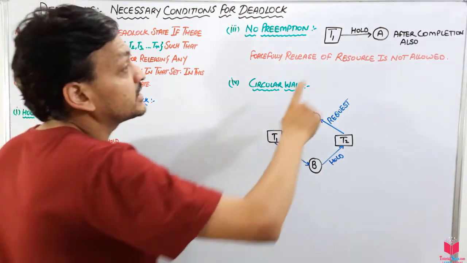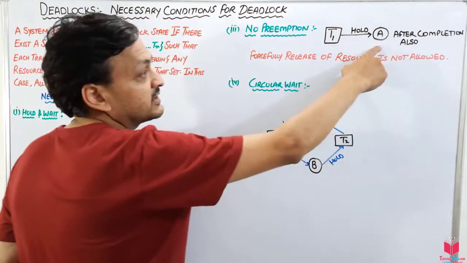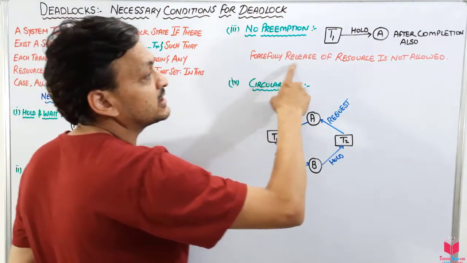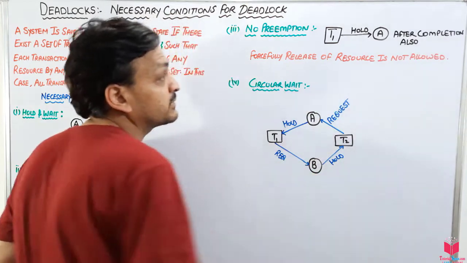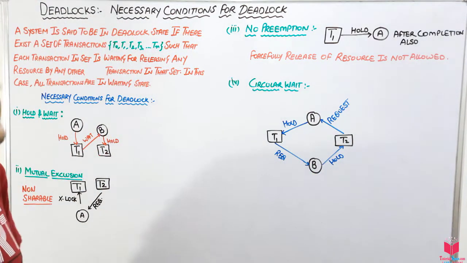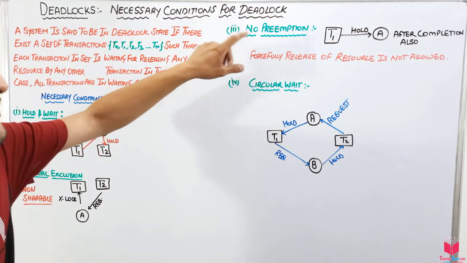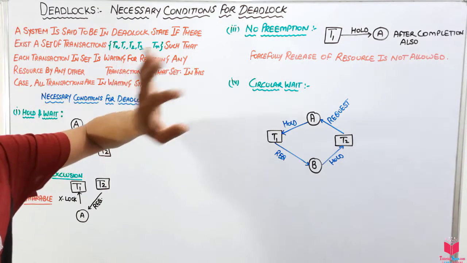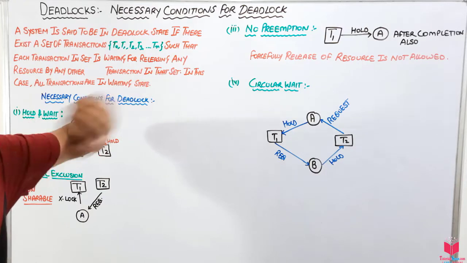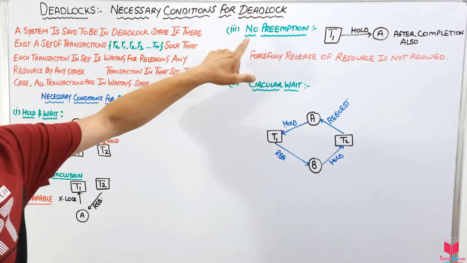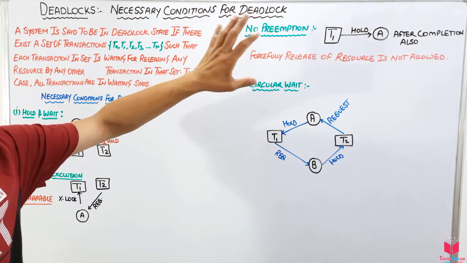T1 is not leaving this resource even after completion, and forceful release of the resource is not allowed. That means we cannot forcefully take this resource from T1. When T1 wants, it will release the resource, but forcefully we cannot take it. Then we will say this system is in a no preemption state. That means the system is going to be in a deadlock state.